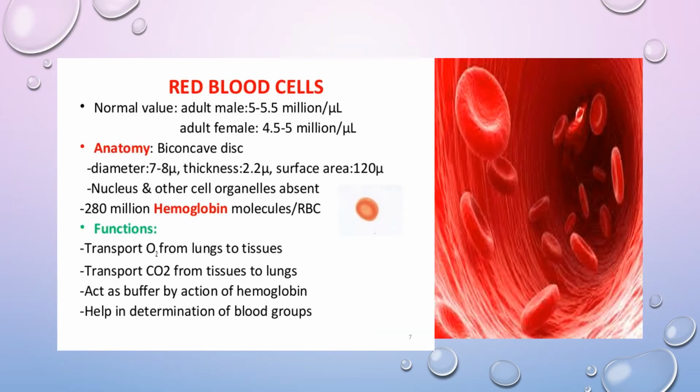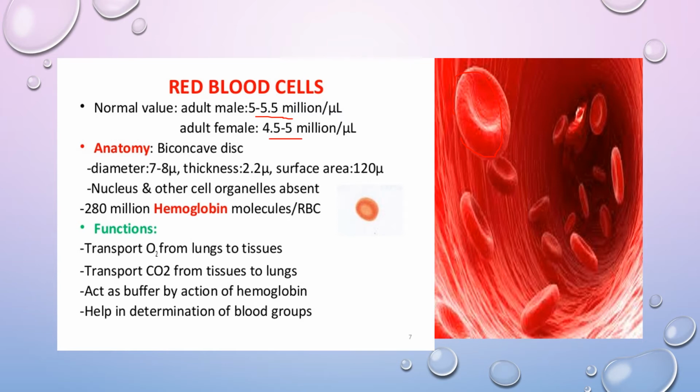Now coming to the red blood cells, the normal value of red blood cells in an adult male is 5 to 5.5 million per microliter and in an adult female 4.5 to 5 million per microliter. The shape of RBC is biconcave, which increases the surface area for transportation of gases like oxygen and carbon dioxide. When the erythrocyte is matured, the cell organelles are lost. It doesn't have a nucleus or mitochondria. They are present only during the reticulocyte stage.